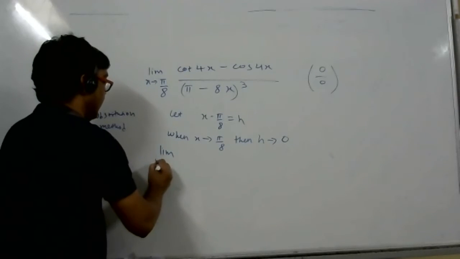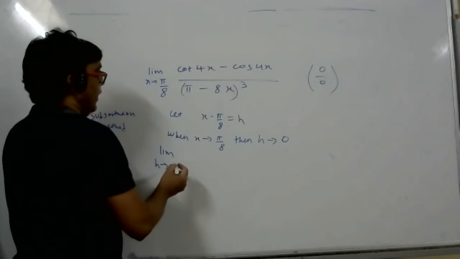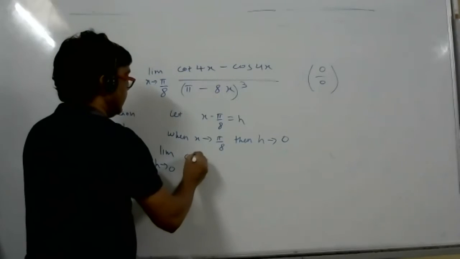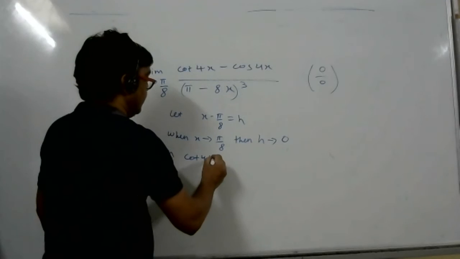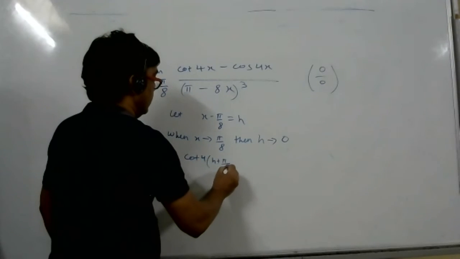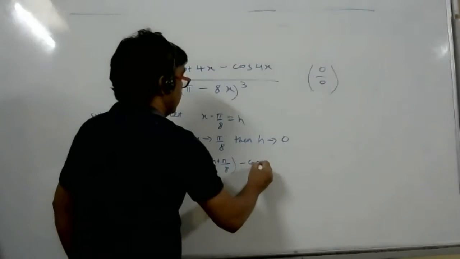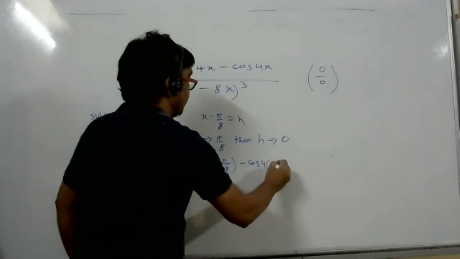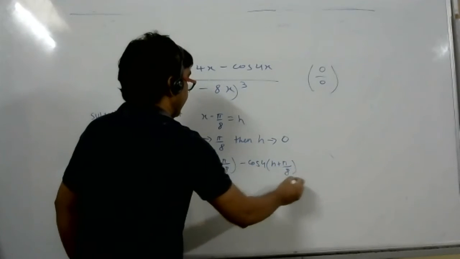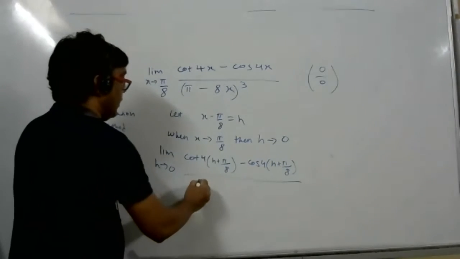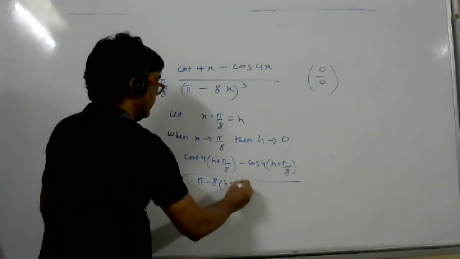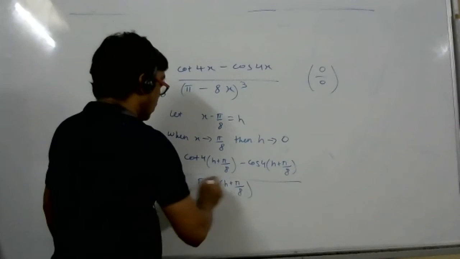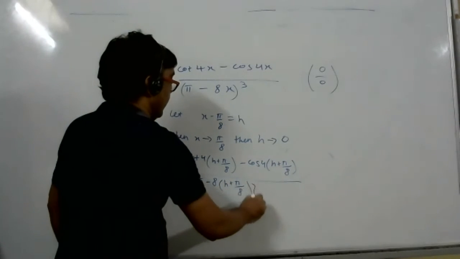Question will change now. Limit h tends to 0, and what is the x value from here? h plus pi by 8. So cot of h plus pi by 8, minus cos 4 times h plus pi by 8, divided by pi minus 8 times h plus pi by 8, whole cube. Am I correct here?